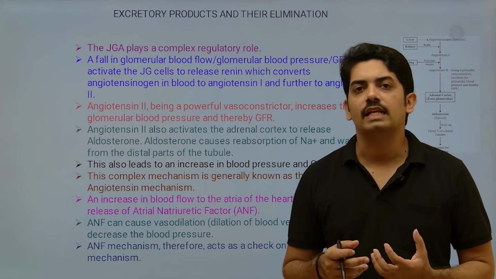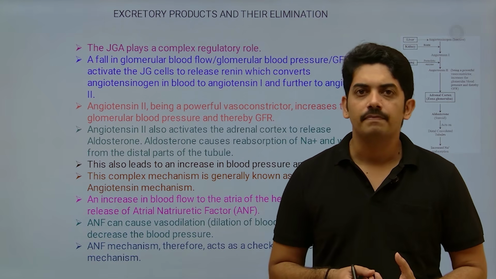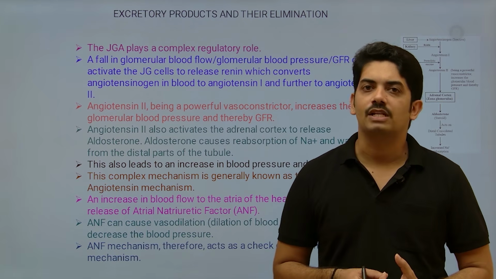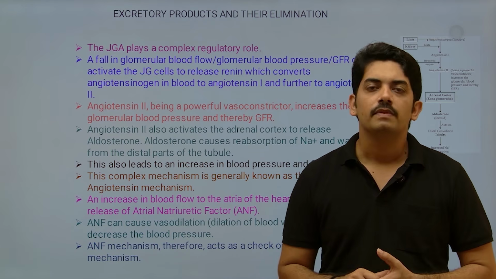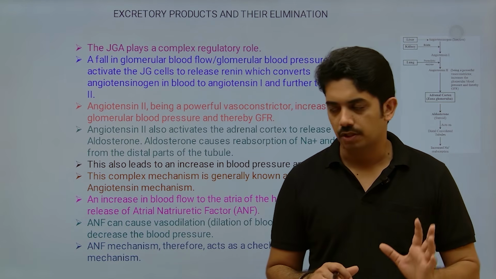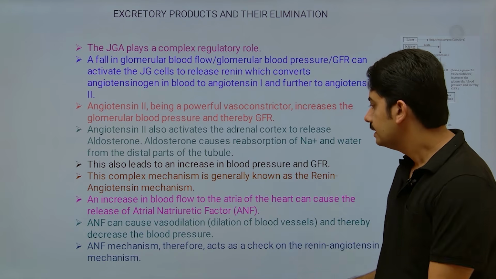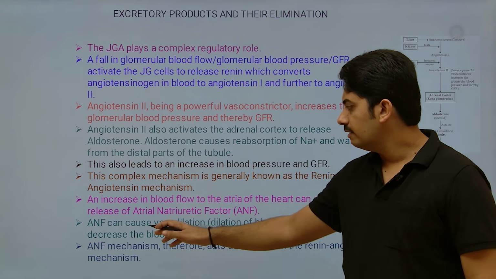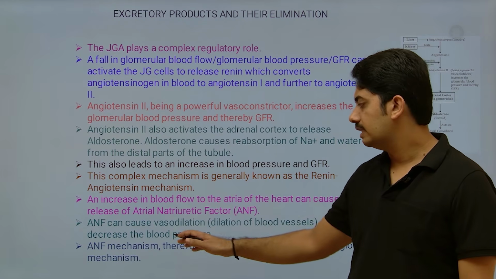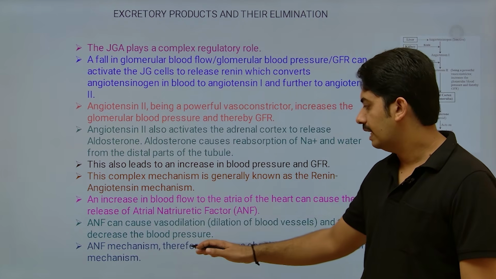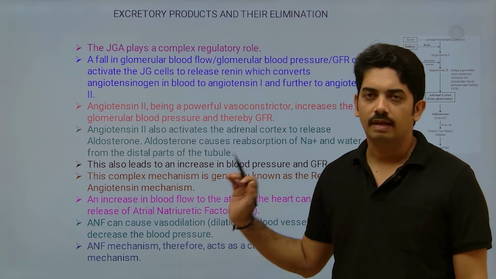So the heart in response to that starts to produce atrial natriuretic factor, which helps in vasodilation and normalizing the pressure which is exerted on the glomerulus in the filtration of urine. Okay, or you can say glomerular filtration rate. ANF causes vasodilation, dilation of blood vessels, and thereby decreases the blood pressure, and the ANF mechanism therefore acts as a check on the renin-angiotensin mechanism.